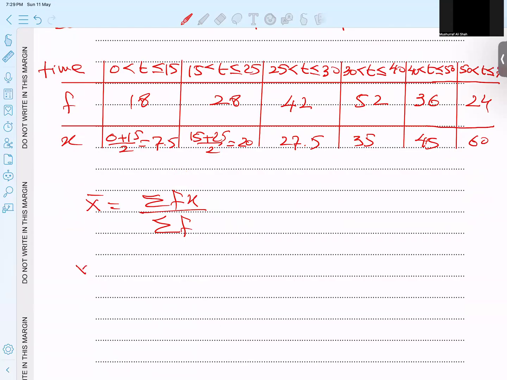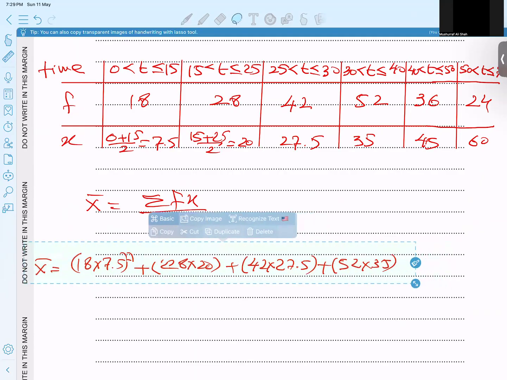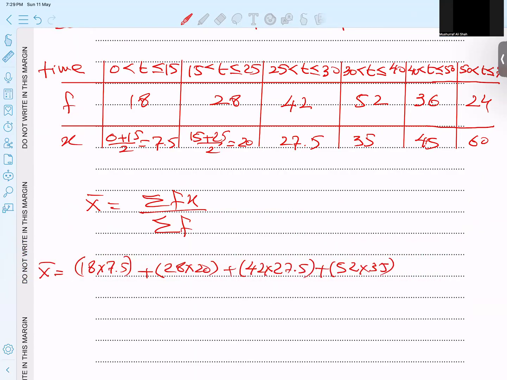So I'm doing directly. So 18 and 7.5 multiply. 18 times 7.5, plus 28 times 20, plus 42 times 27.5, plus 52 times 35. Okay, two more values. So I have dragged back. 36 times 45 and 24 times 60. And divided by sum of the values, that is 200 for sure.